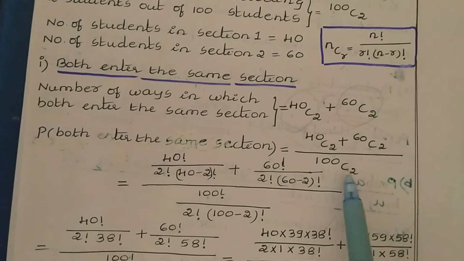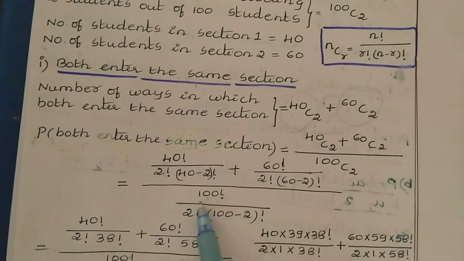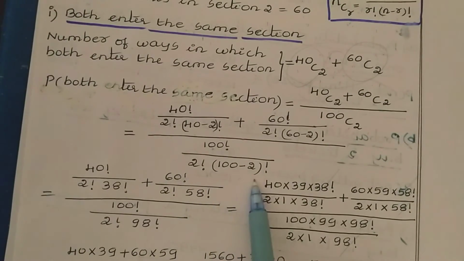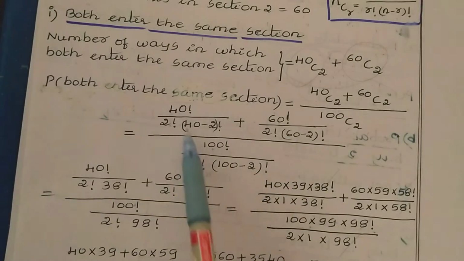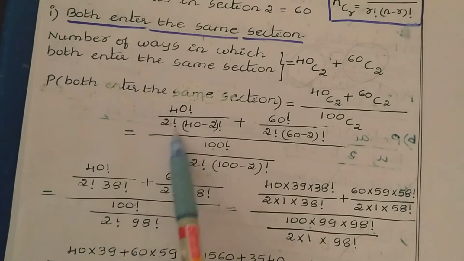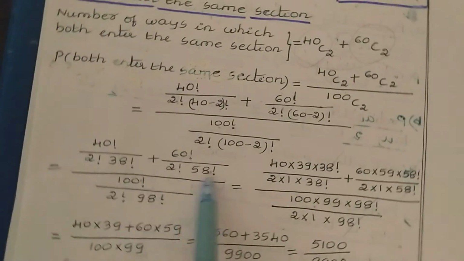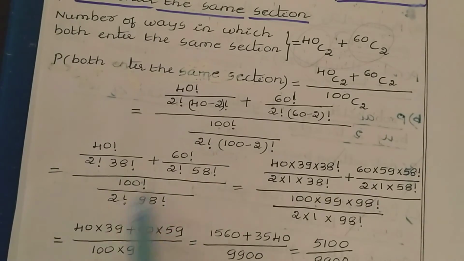Then divided by, again applying the formula, 100 factorial divided by 2 factorial into 100 minus 2 factorial. That gives 40 factorial divided by 2 factorial, 38 factorial, plus 60 factorial divided by 2 factorial, 58 factorial, divided by 100 factorial divided by 2 factorial into 98 factorial. Now you can cancel the values.